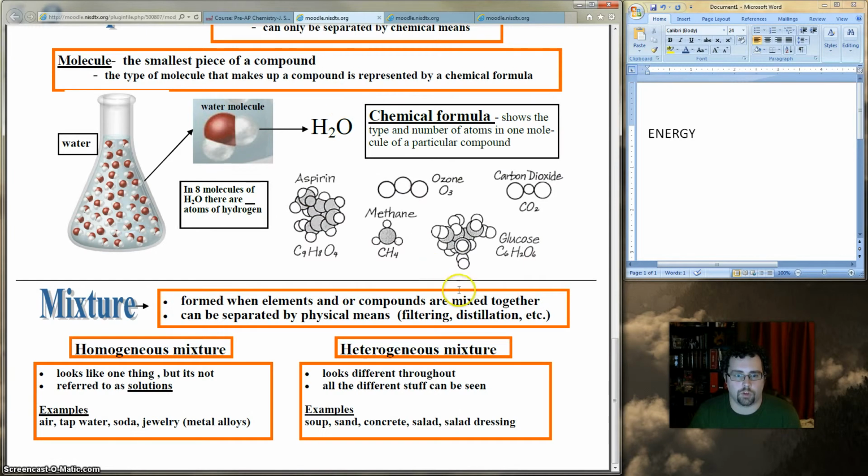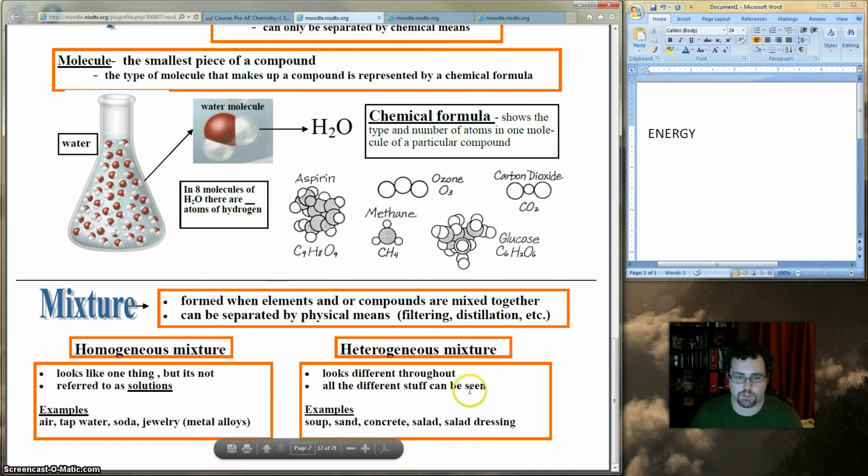Okay, so as I was saying, mixtures are formed when elements or compounds are mixed together. They can be separated by physical means like filtering, distillation, etc. Remember, homogeneous means it's the same throughout, heterogeneous means it's different throughout. So, examples of homogeneous mixtures are air, tap water, soda, jewelry, metal alloys, which are metals mixed together but not chemically bonded together. A heterogeneous mixture looks different throughout.